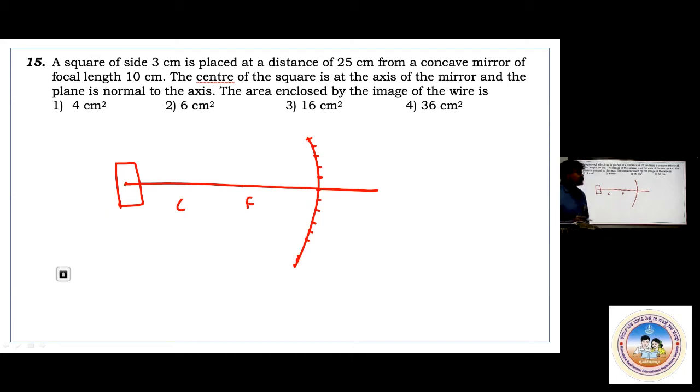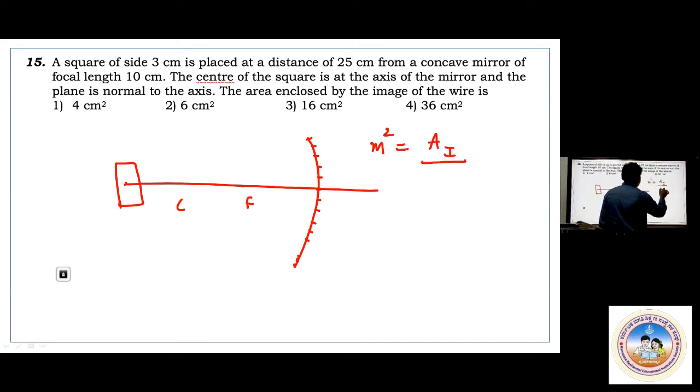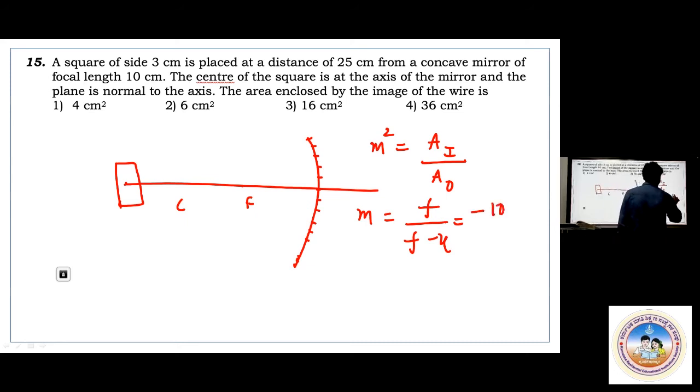So it is nothing but M square equals AI by AO. That is one formula I was telling. That is the magnification squared, AI by AO. Now first you try to find out M. M is nothing but F by F minus U. We are using this formula many times here. F is minus 10 divided by minus 10 minus of minus 25, that is plus 25. You calculate M first. M is nothing but minus 10 divided by 15.